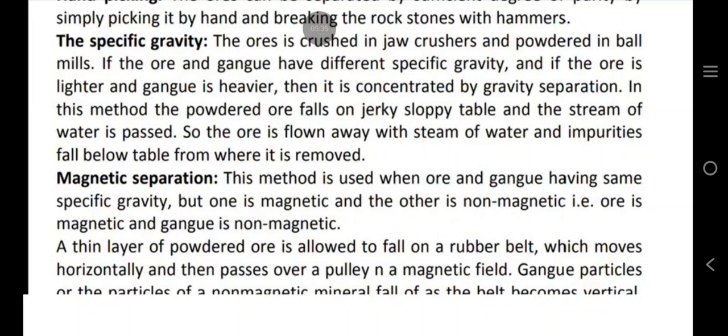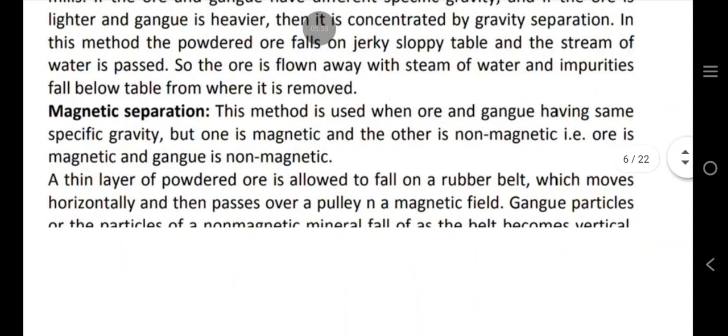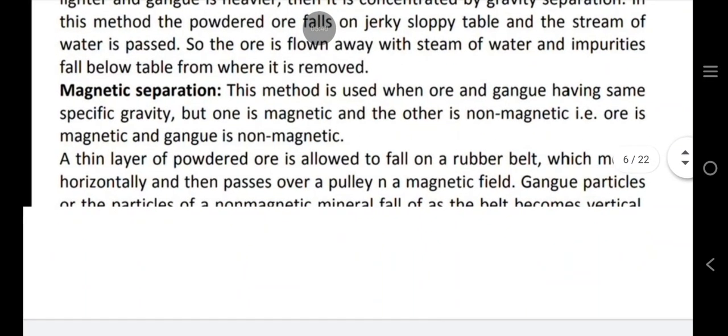Magnetic separation. This method is used when ore and gangue have the same specific gravity, but one is magnetic and the other is non-magnetic. The ore is magnetic and the gangue is non-magnetic. A thin layer of powdered ore is allowed to fall on a rubber belt which moves horizontally and then passes over a pulley and a magnetic field.